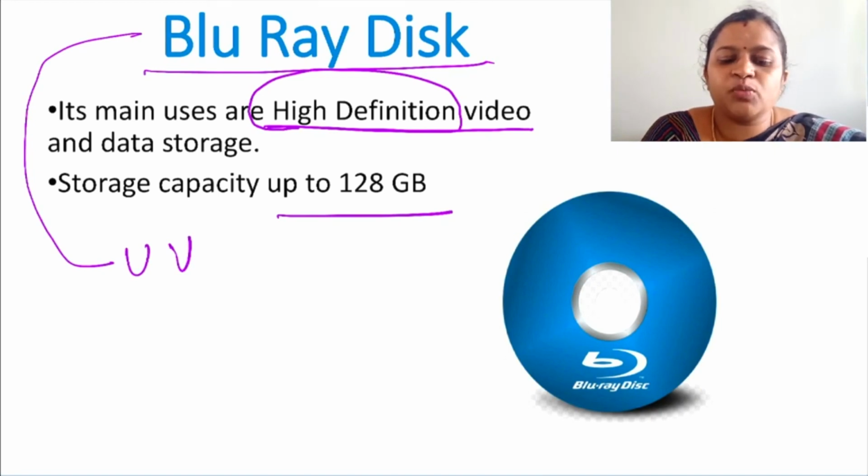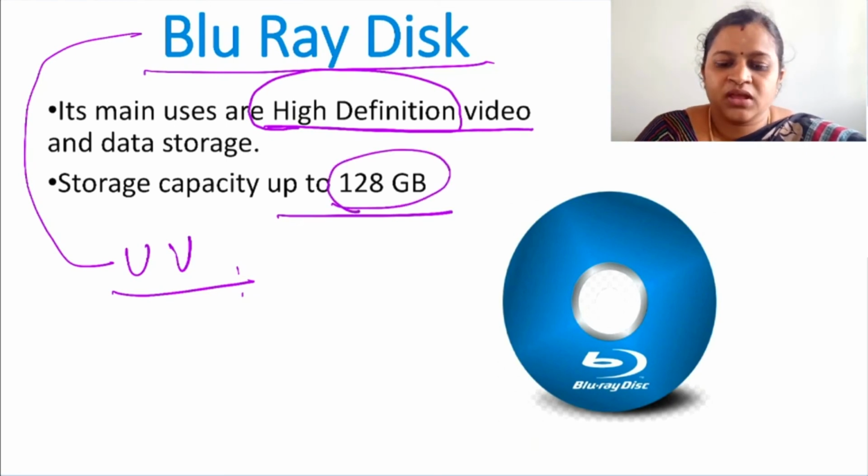That is why it is named as Blu-ray disc. Okay, so these are the main points that you have to know in Blu-ray disc. Here the data will be tightly packed. The data will be tightly packed, so the storage capacity is very high. So this is all about the secondary storage unit.